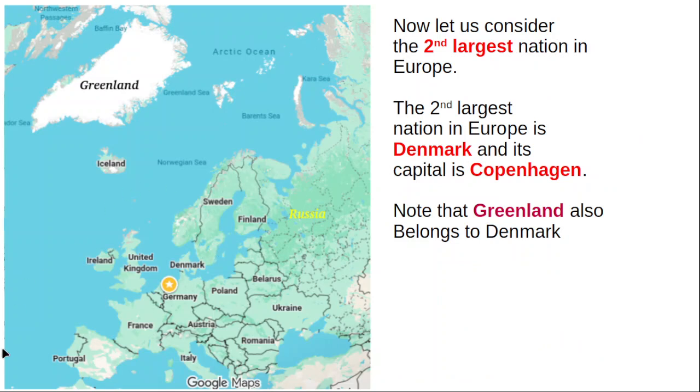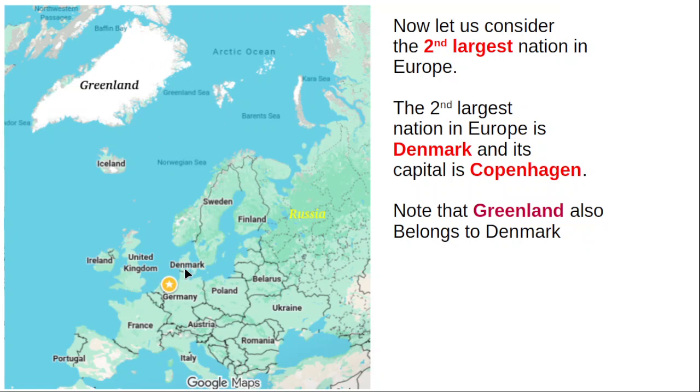Okay, this is the Europe map. You know very well, in the Europe map, you will find a small portion called Denmark. Actually, in Europe, the largest country is Russia. The second largest nation is Denmark, because Greenland, the large island in the upper part, belongs to Denmark, and so Denmark is the second largest nation in Europe.